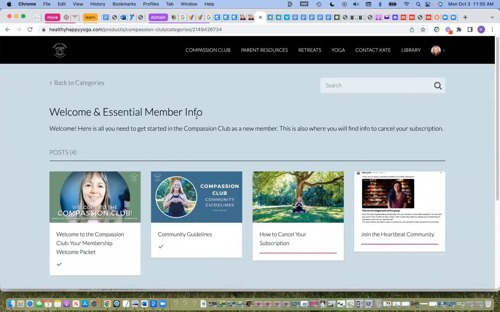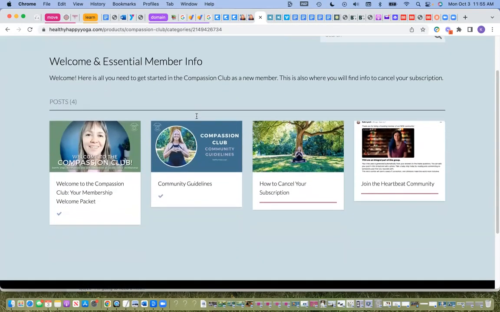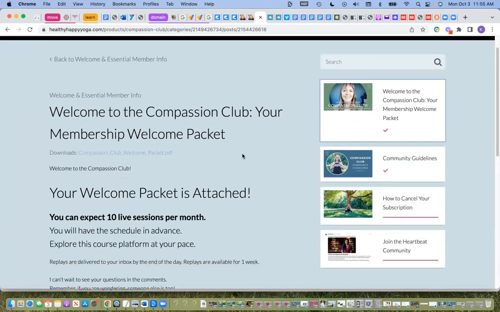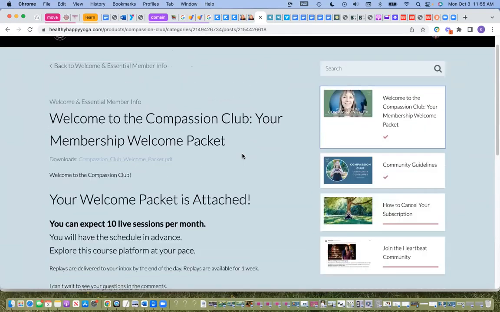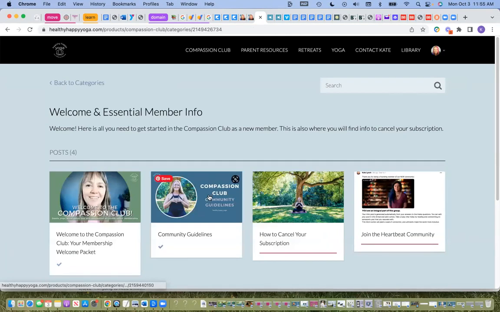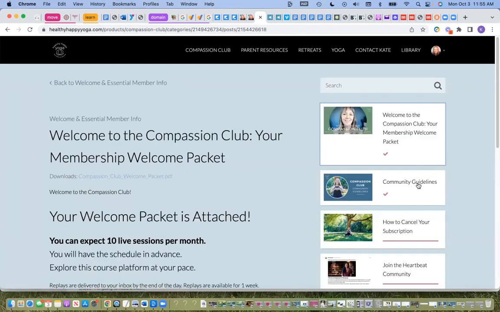This is the welcome and essential member info. This has your membership packet. You can download it right here. I'm gonna just point at that because it's kind of a weird color. I've got to change that color. Then you can stay here and it has the other modules right here, right? Or you can go back out, but let's go to community guidelines.